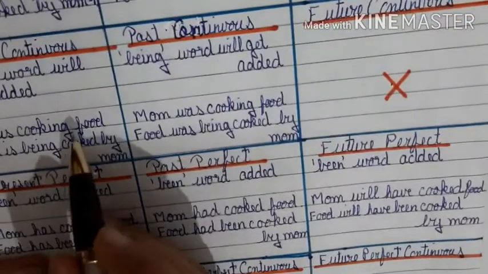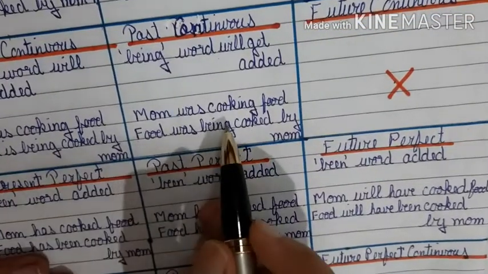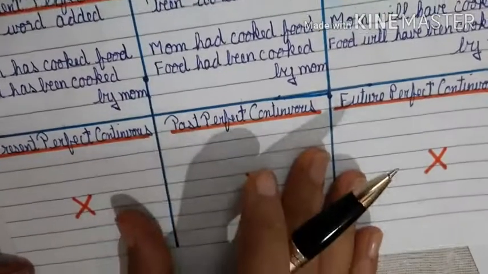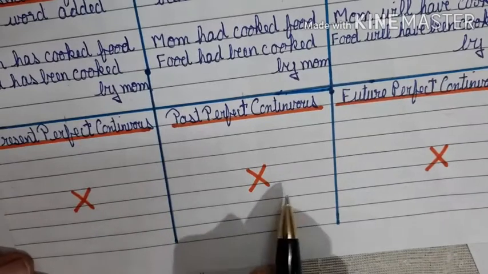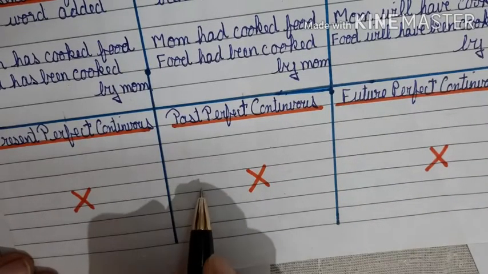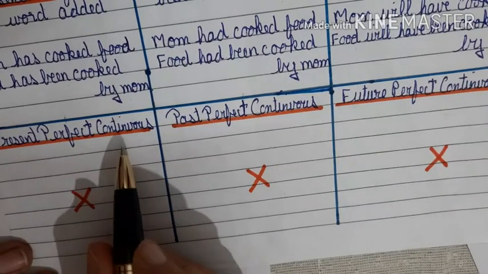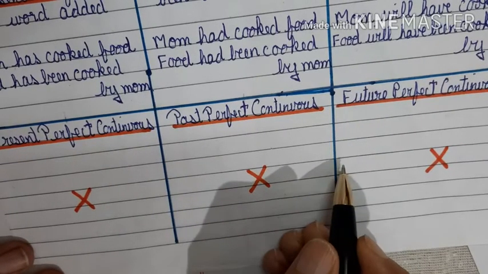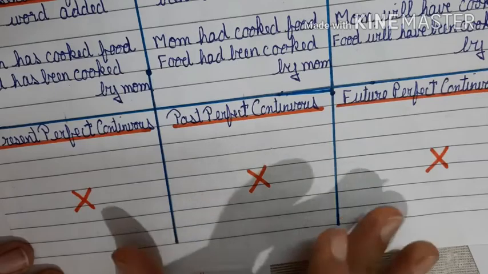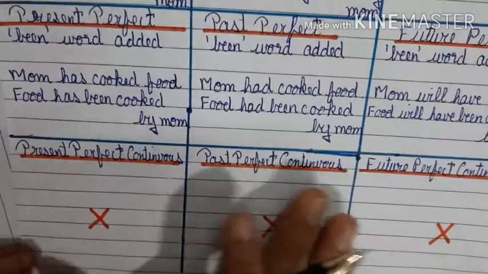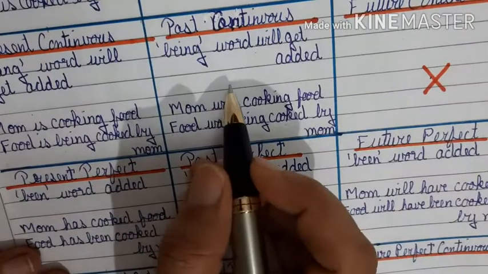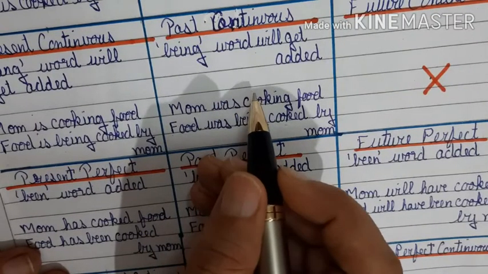In the continuous line, being is getting added. And in the last line, you can see crosses. If a sentence is in these tenses, then its passive form is not formed. That's it. Hope all the rules are clear. You can review the video for better understanding.